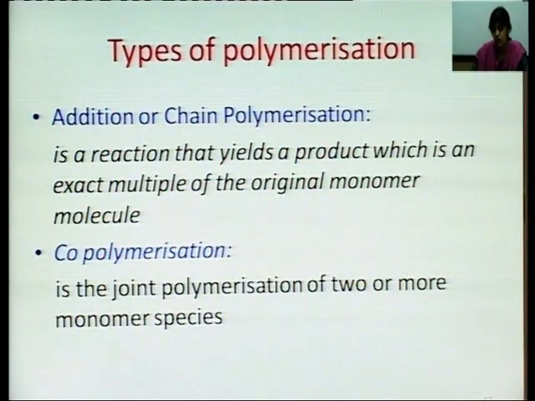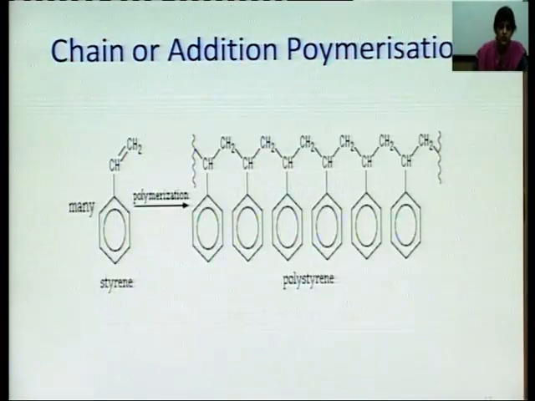We have addition polymerization and we have copolymerization. This is an example of chain or addition polymerization. Here we have one styrene molecule, and many styrene molecules are combining. You see over here we have the formation of a bond. This is the bond that is formed, and so on. And this whole structure is polystyrene. So this type of reaction is known as chain polymerization or addition polymerization.